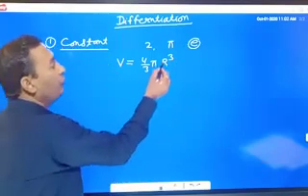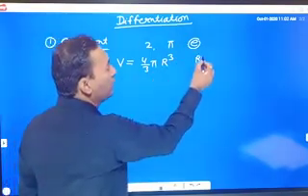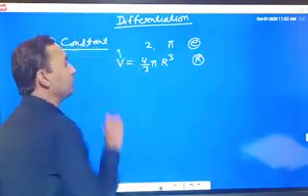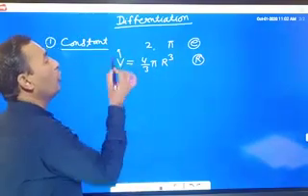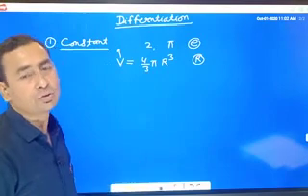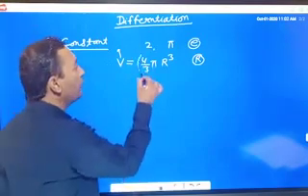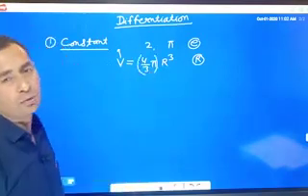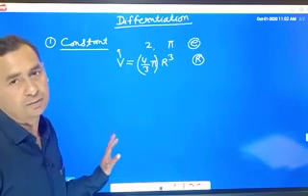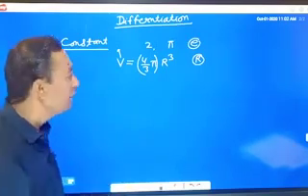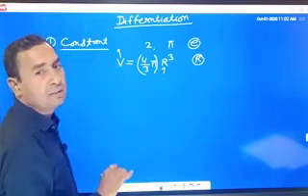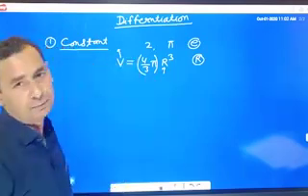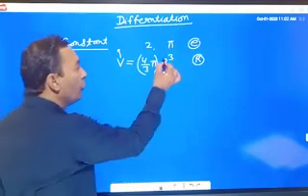In this, if we change the radius of the sphere, then the volume of the sphere also changes. The volume of the sphere depends on the radius, but this 4 by 3 pi is a constant quantity. It does not change. ये फिक्स वैल्यू रहेगी. इसकी वैल्यू किसकी चेंज होगी? r की. When r changes, then V changes. So this is variable.